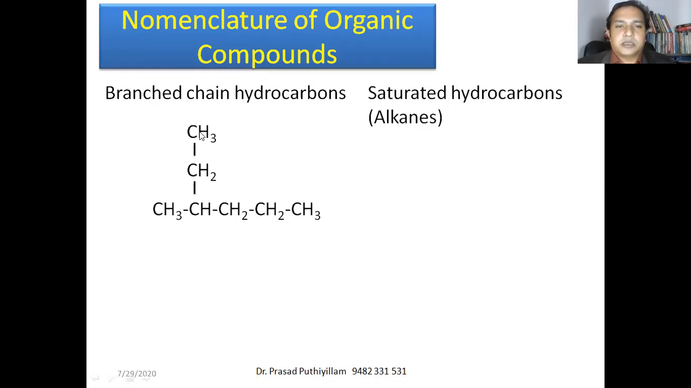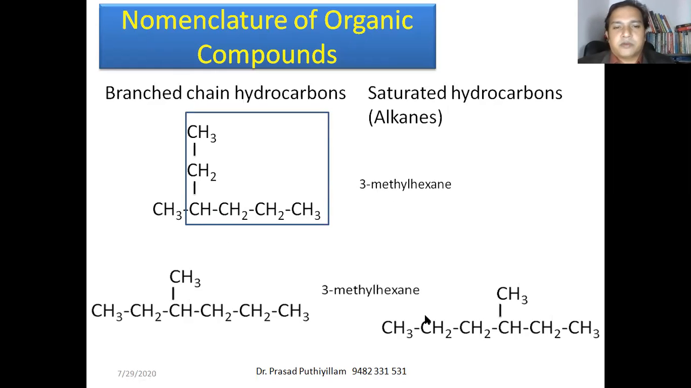Whereas if you consider it like this, 1, 2, 3, 4, 5, 6. So 6 is there. Therefore, this is the main chain, not the one written in a straight line. So this becomes the main chain, and CH3 becomes the side group. So the name of this compound is 3-methyl hexane. It is the same molecule that we saw in the previous slide. I have just written it in the upward direction. Otherwise, it is the same molecule. So all these three are 3-methyl hexane only.